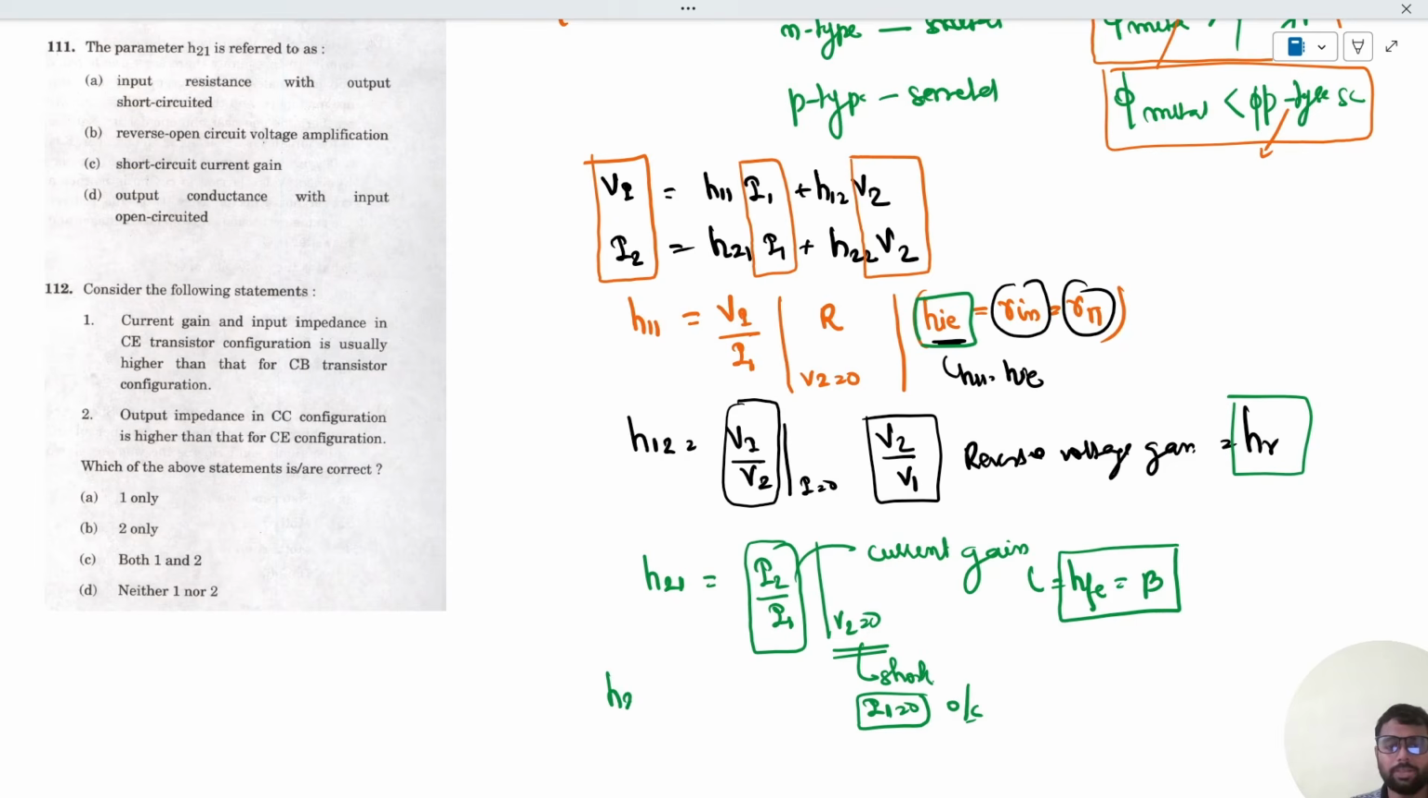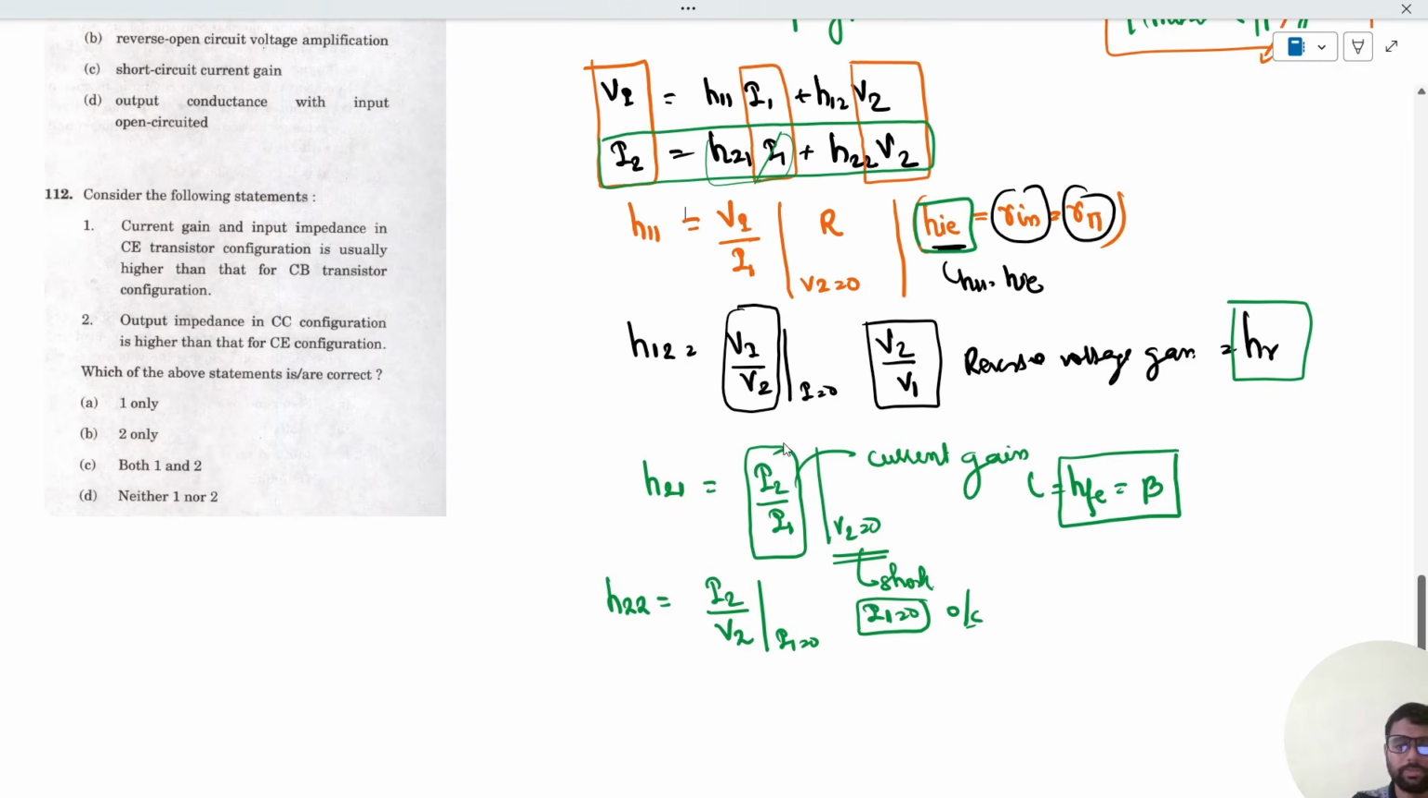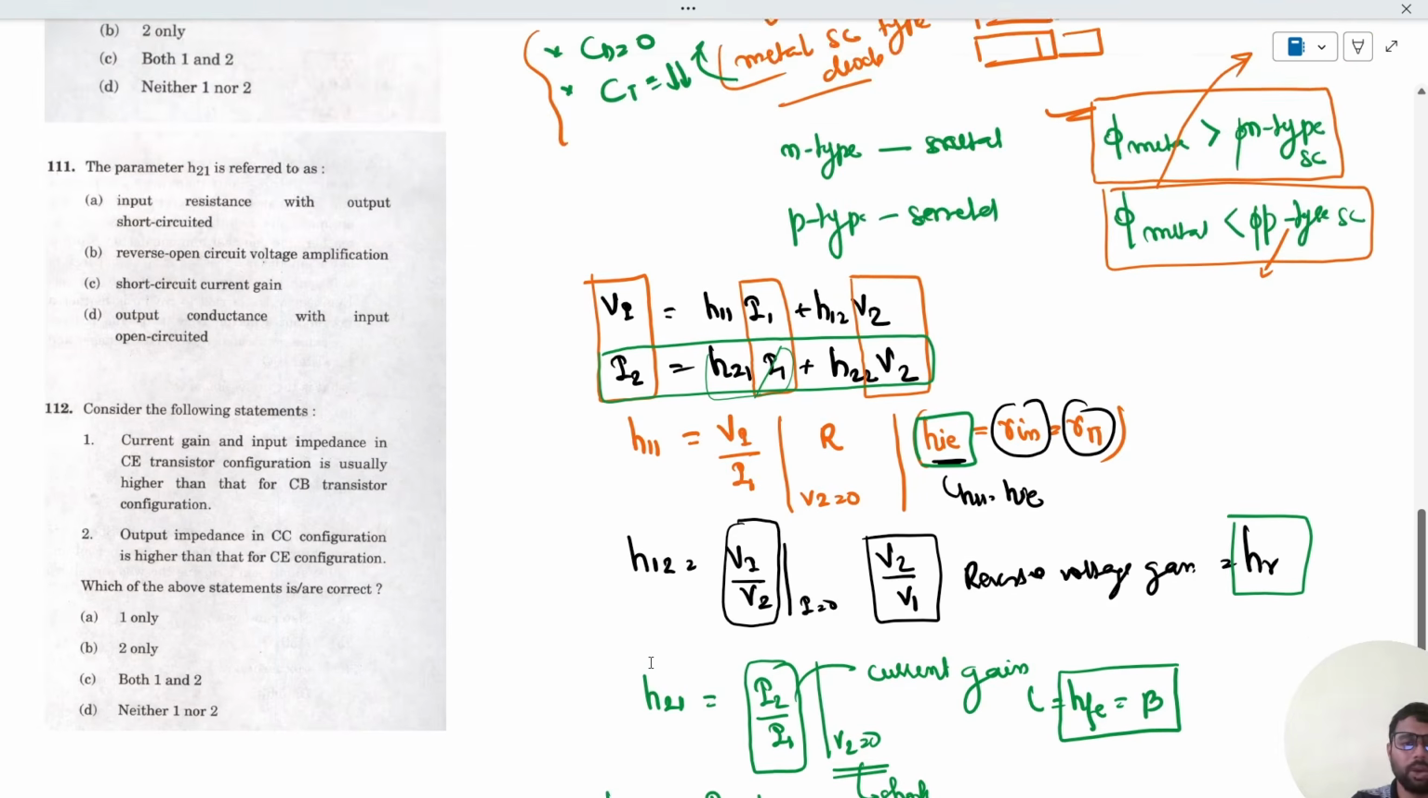Similarly, we have H22, which is nothing but I2 upon V2 given I1 equals 0. If you put I1 equal to 0 in this equation, this term will cancel out. I2 upon V2 will be H22. So I2 upon V2 is what? Transconductance, not resistance. So this is nothing but 1 upon HOE, that is 1 upon resistance. And HOE is nothing but the output resistance.